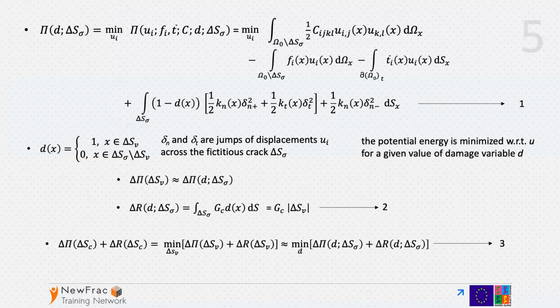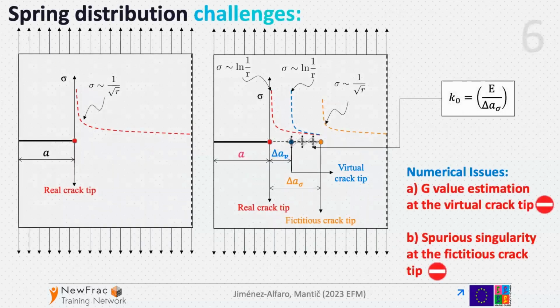The change of dissipated energy is given by the integral of GC times the damage variable. We can introduce to this also a mixed-mode dependent fracture energy GC if we like. At the end, we minimize this functional with respect to the damage variable, which, as I said, is very efficient and robust. And as the result of the minimization, we have the critical crack surface. However, this spring distribution approach also has some challenges.